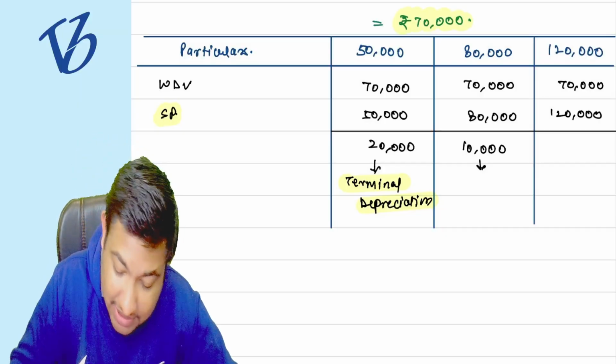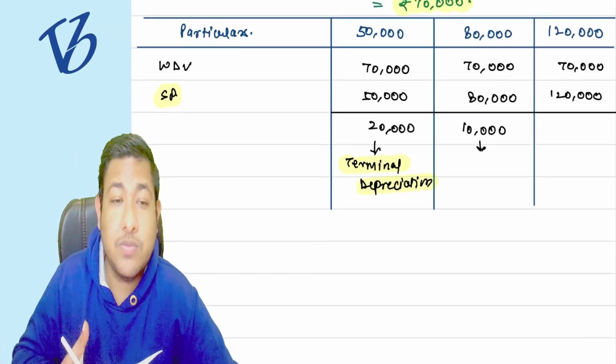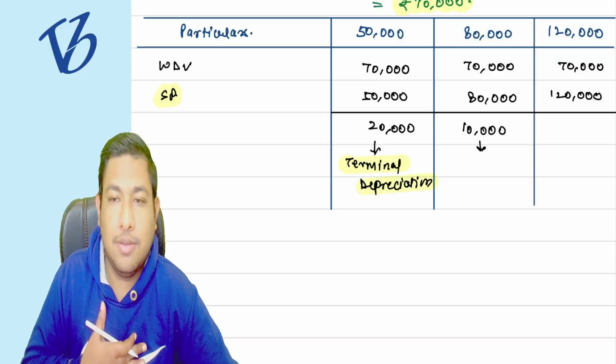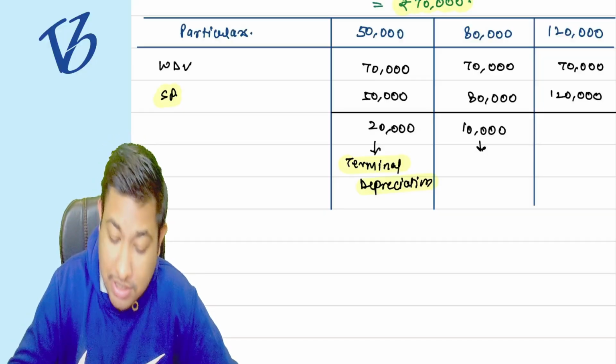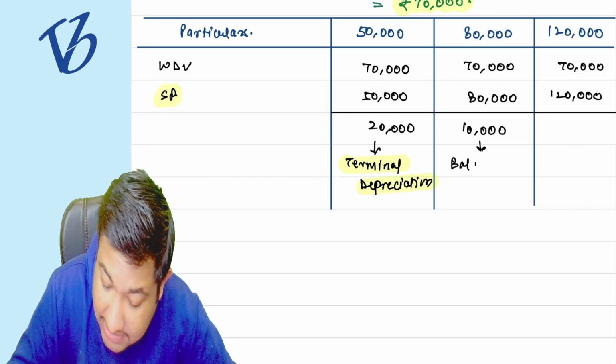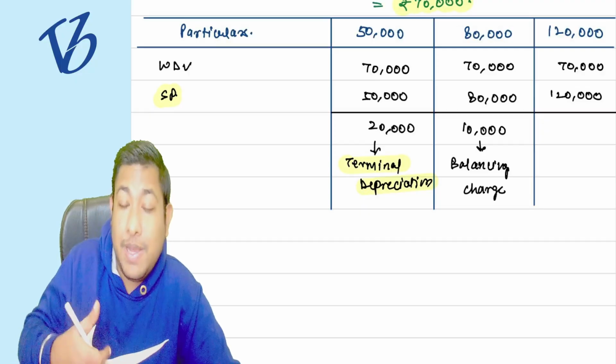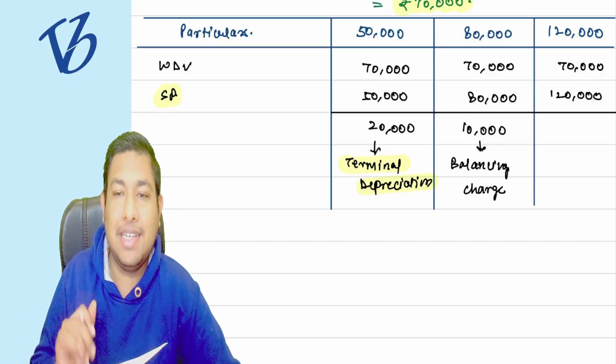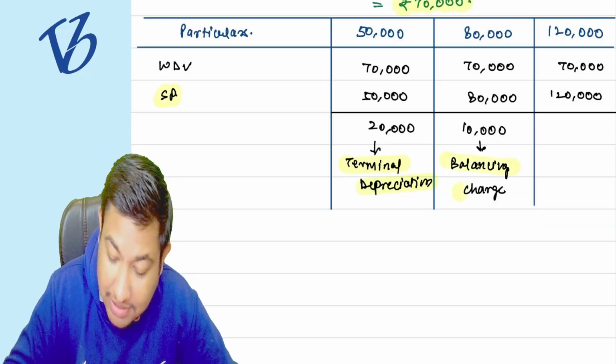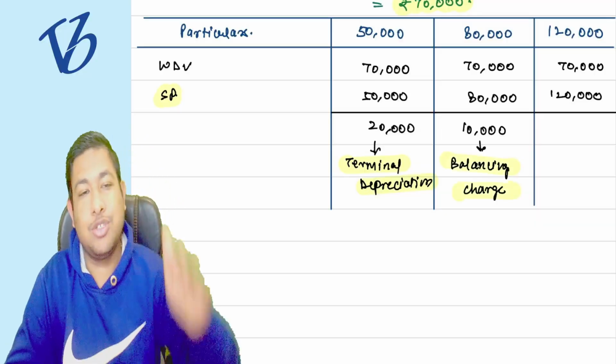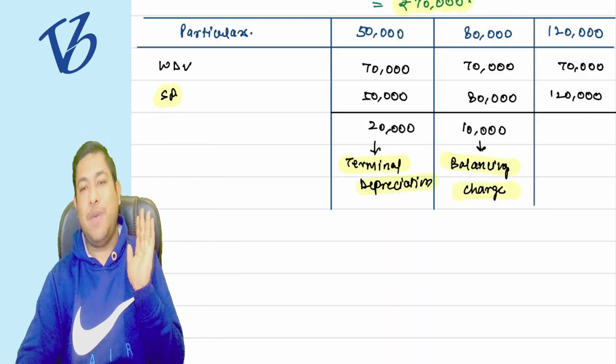So this 10,000 rupees, which we are going to charge as your profit, is known as a balancing charge. To balance the tax structure, I am adding this 10,000 rupees to your profit and taking the tax back.